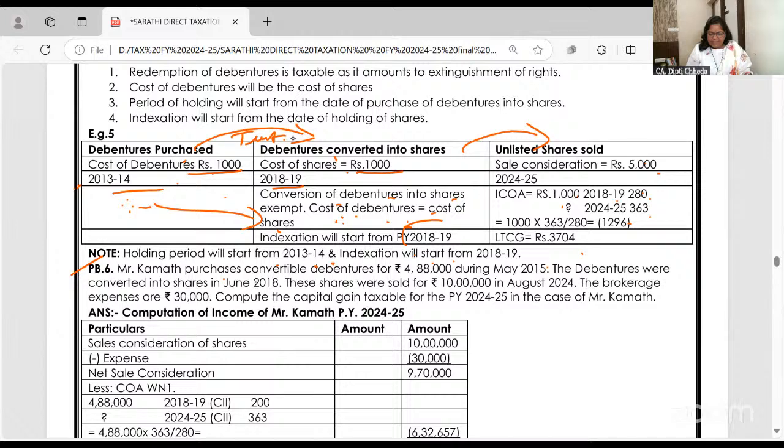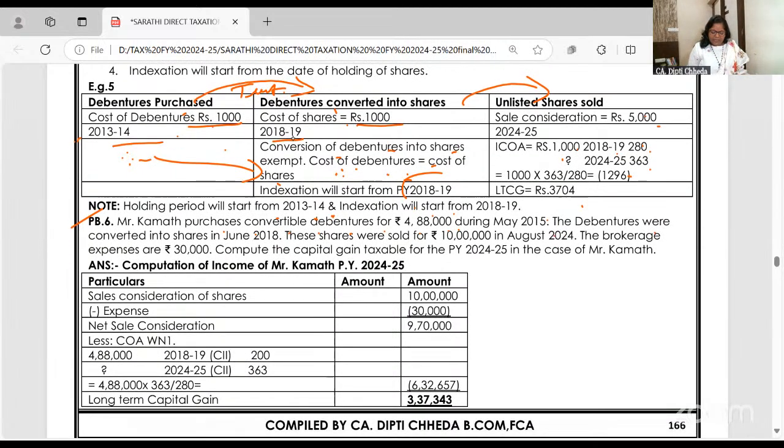Mr. Kamath purchased convertible debentures for 488 during May 2015. The debentures were converted in June 18, so in June 18, no capital gain. These shares were sold for 10 lakh. Brokerage was also there. Now compute. So we will take the holding period from 2015. We will take the cost of shares as the cost of debentures. But indexation will start from 18.